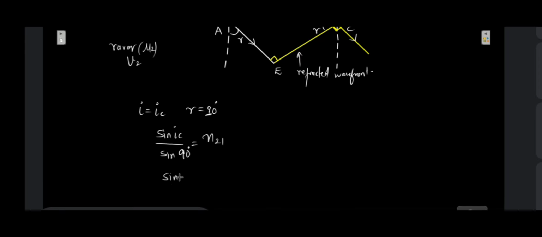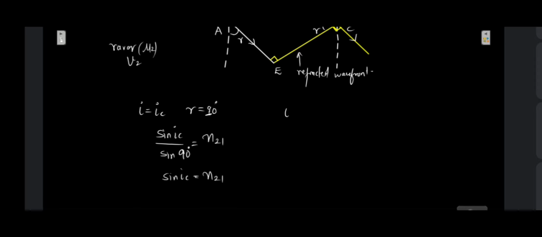Sine of IC will be equal to refractive index of second medium with respect to the first medium. If I becomes greater than IC, what will happen in that case? There will not be a refracted ray. There will be a total internal reflection happening in that case.